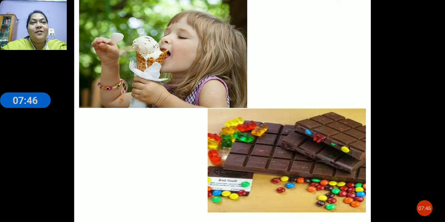Children, if you eat too much ice cream, you'll fall sick, or if you eat too much chocolate, your teeth will get cavities. So we know these are bad, but these are our likes, and our parents stop us from eating them. They don't prefer to give us too much.